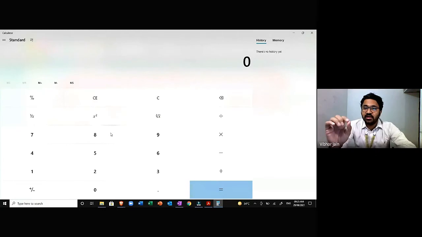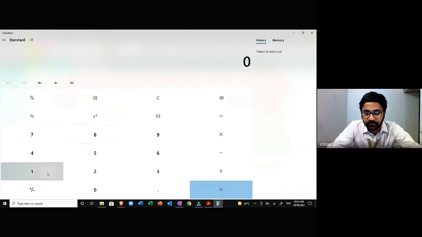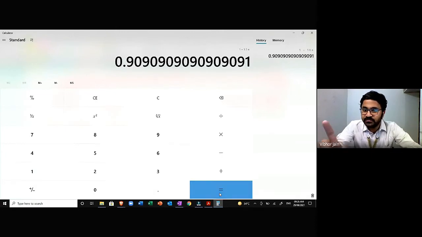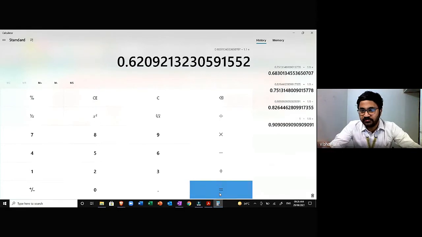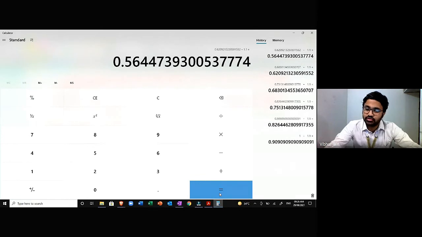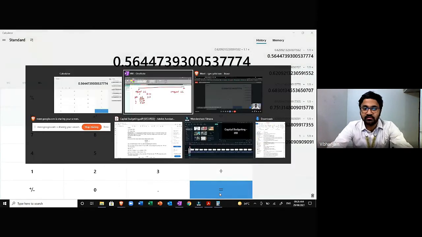How do you calculate discounting factor? You know the formula, you know everything. This is how you have to calculate: 1 divided by 1.1 if the rate is 10%. If the rate is 12%, then 1 divided by 1.12. Okay, equals to, this is for first year. Then if I press equal to again, this is for second year. Then for third year, then fourth year, fifth year, sixth, and so on. I hope this is clear to everyone. There is no confusion.